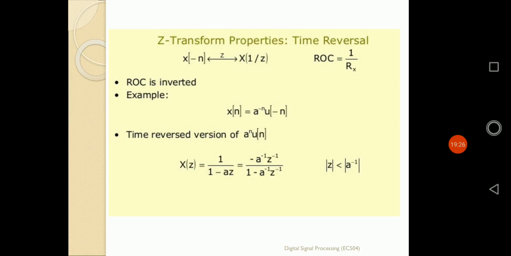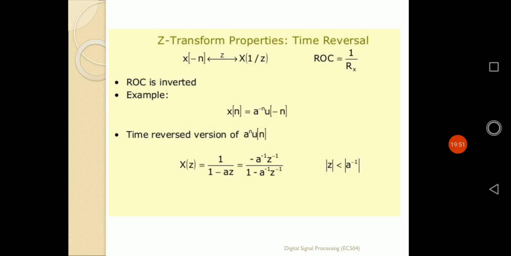In the previous case for u[n], the ROC is defined by mod z greater than 1; in this case, for the u[-n] time reversal property, the ROC is simply defined as mod z less than 1. So in that way, the z transformation is inverted and the ROC is inverted with respect to the original z transformation.